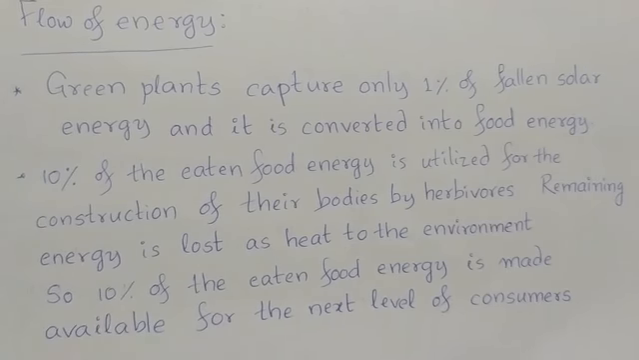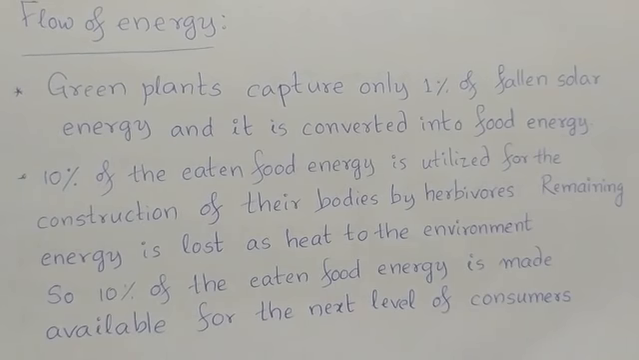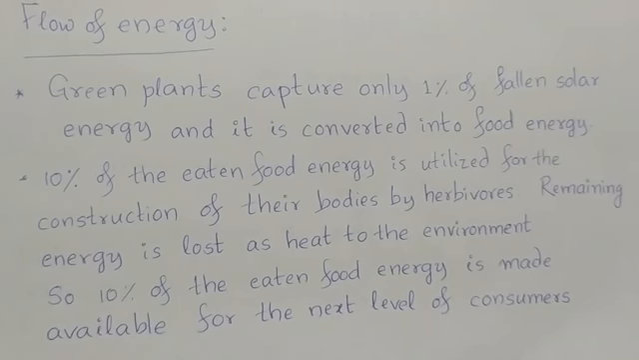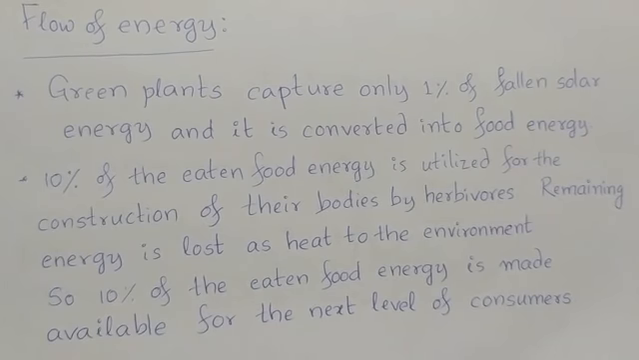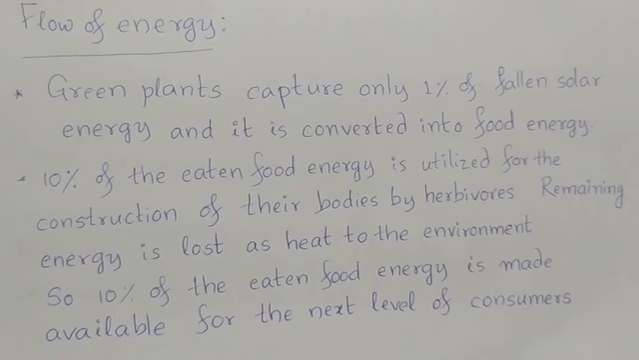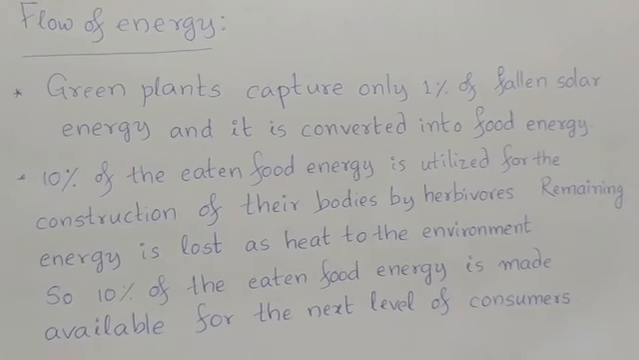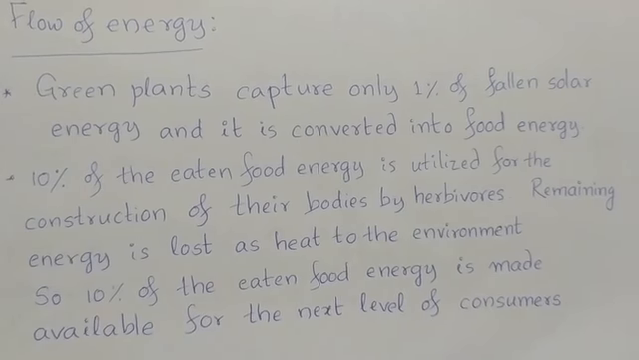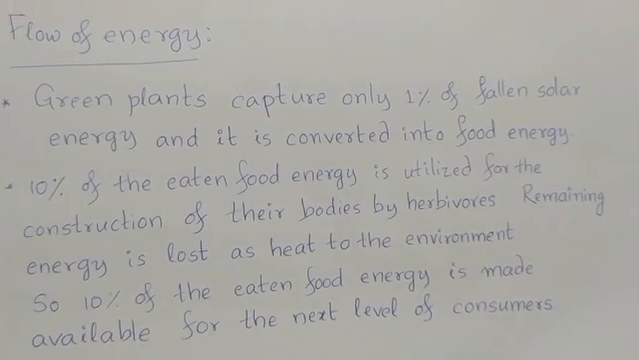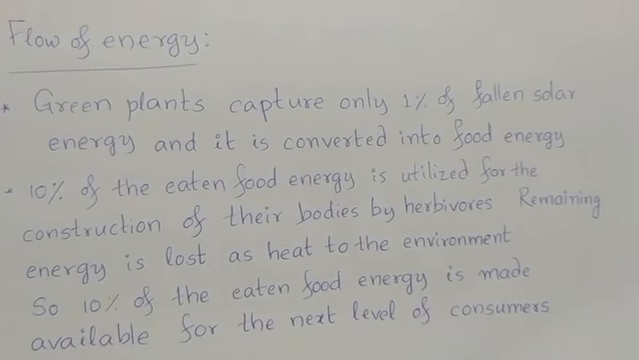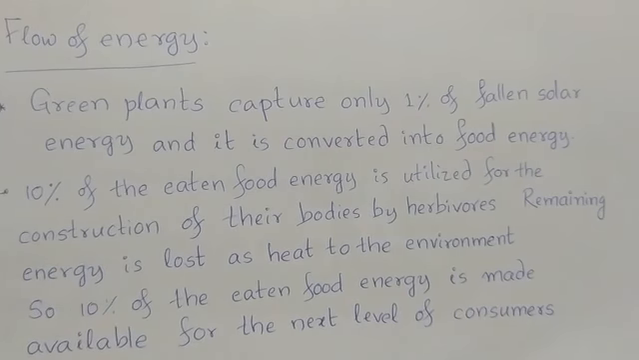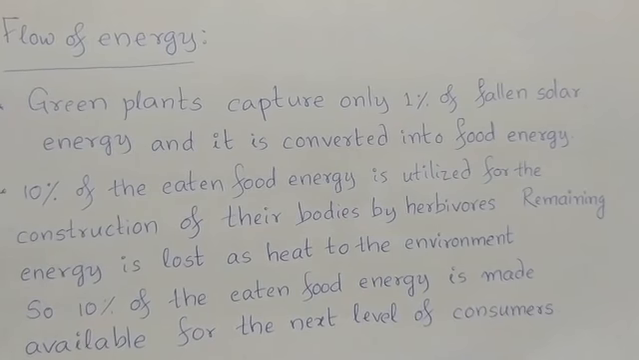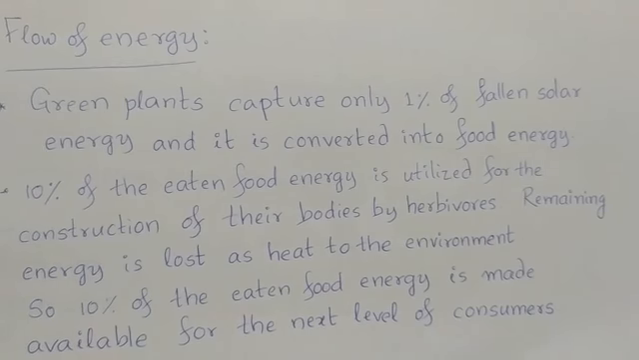Are you getting it? If 100 units is falling on green plants, only 1%, only 1 unit can be captured by the green plants. And this 1% of the captured solar energy is converted into food energy. That is chemical form of energy, right? And these green plants are eaten by the herbivores, that is primary consumers. 10% of the eaten food energy by the consumers is utilized for the construction of their bodies.